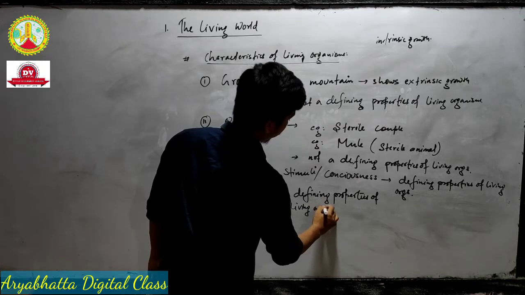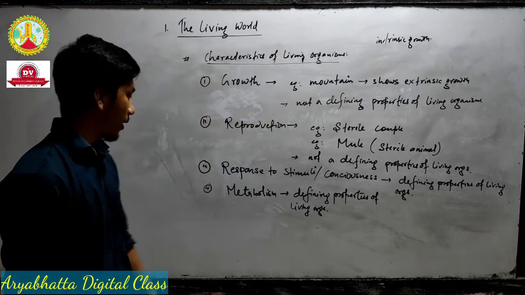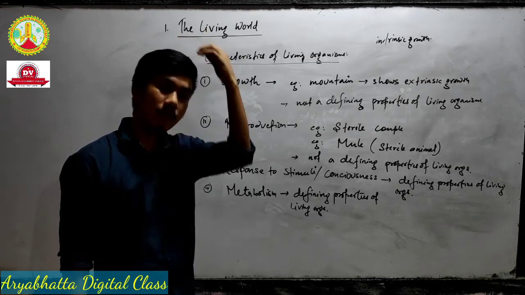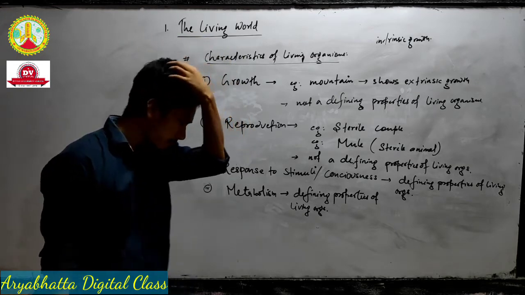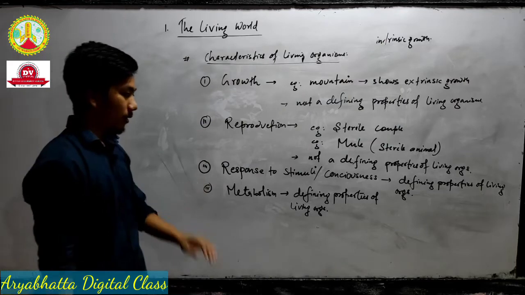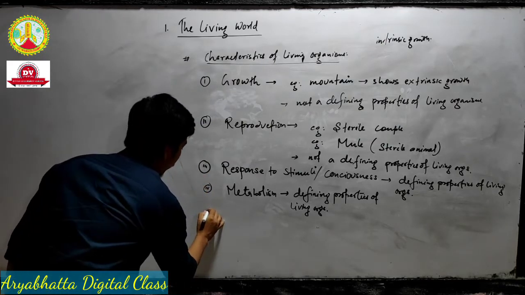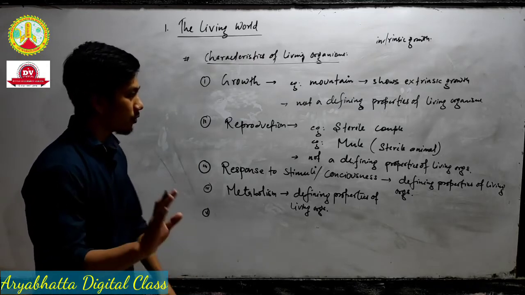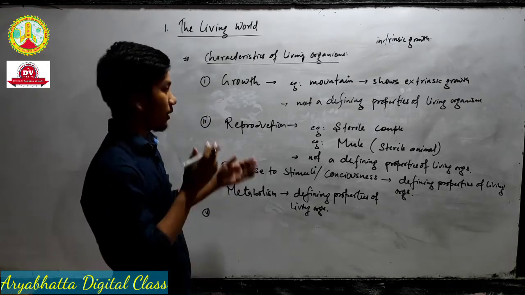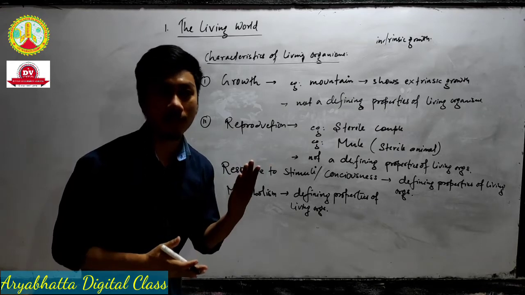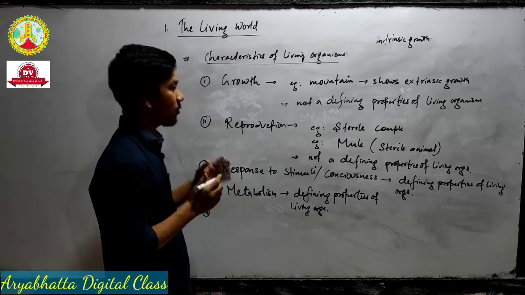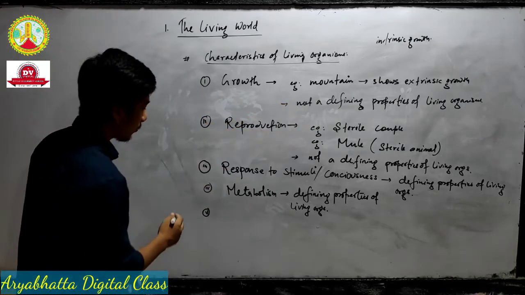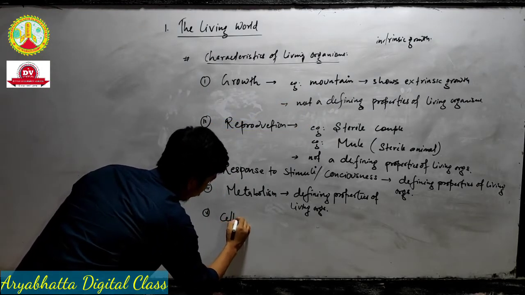There is no such exception we find in metabolism. So metabolism means breakdown of organic substances into the simplest ones. All right, now I can give you one more. So I'll give you 5 characters only. Enough. So if the question asks which characteristic is not a defining property of living organisms, you need to remember these 2 characters, growth and reproduction. Why, you already know now. So one more I'll give you, cellular organization.